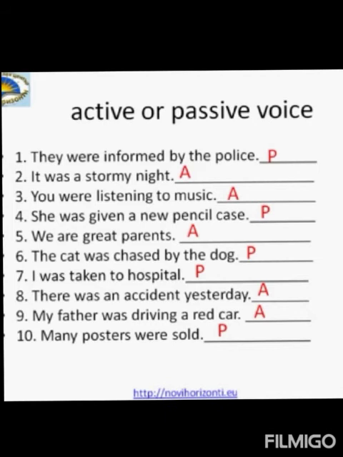We are good parents. Here, the action verb is missing. There is only the helping verb are. Therefore, it is easy to identify that it is an active voice. The cat was chased by the dog. It is very easy. We see the word by with the object the dog. Therefore, it is a passive voice.